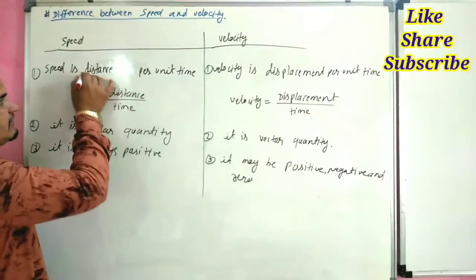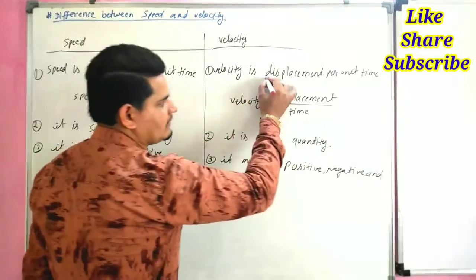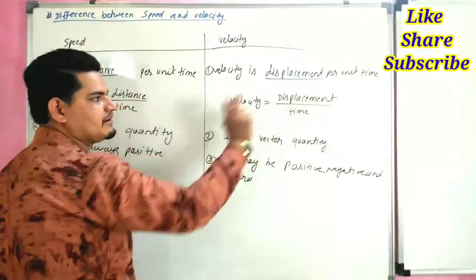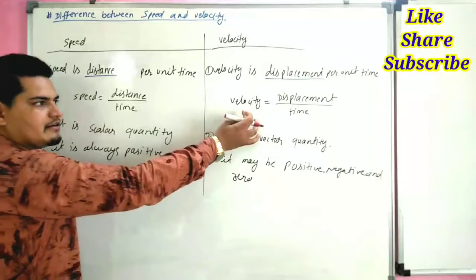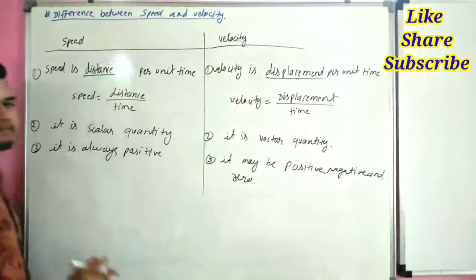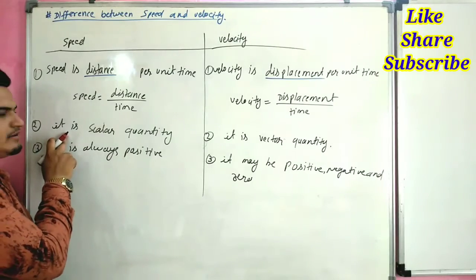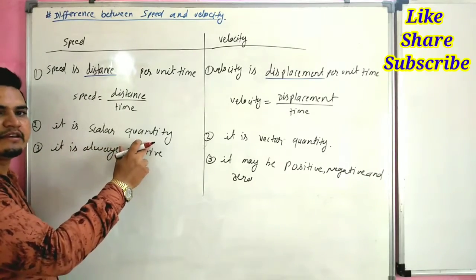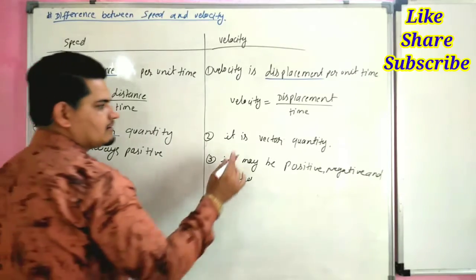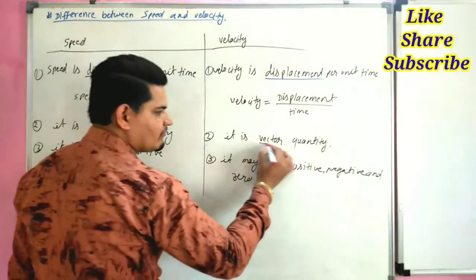There is a difference. It is distance, it is displacement. So velocity is displacement per unit time. We can understand by the formula velocity equals displacement upon time. Second, speed is a scalar quantity, whereas velocity is a vector quantity.